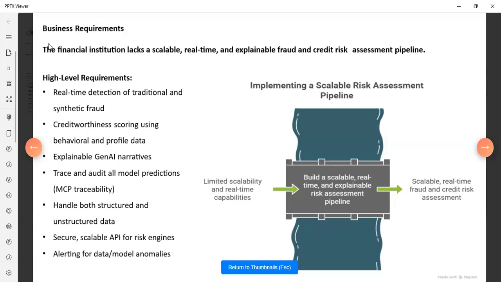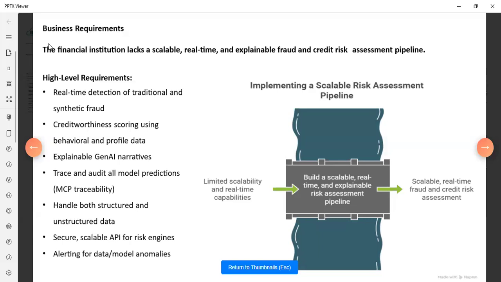We need a system that detects both traditional and synthetic fraud instantly, scores creditworthiness using diverse data sources, and provides an explainable AI narrative for transparency.